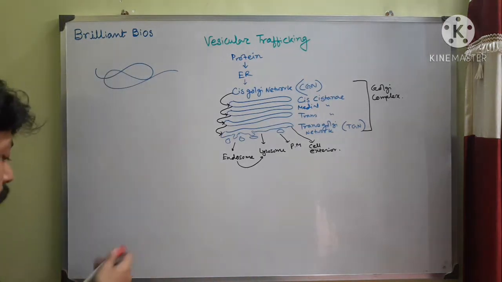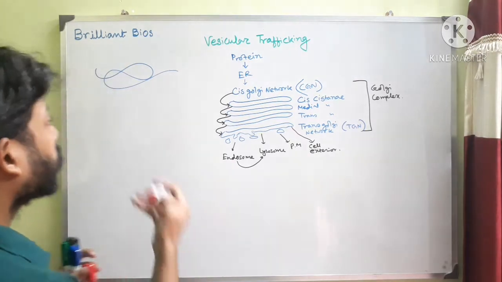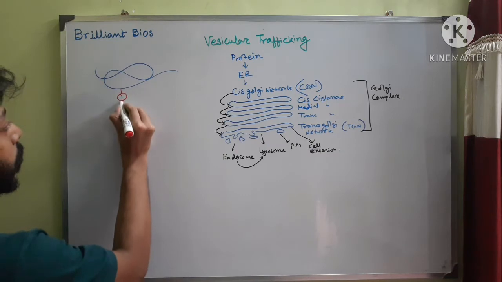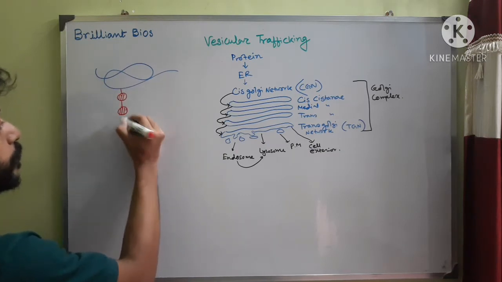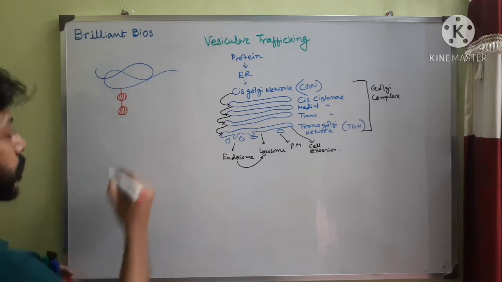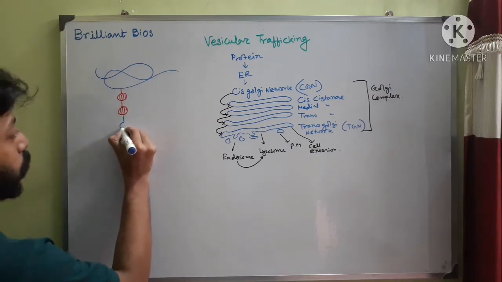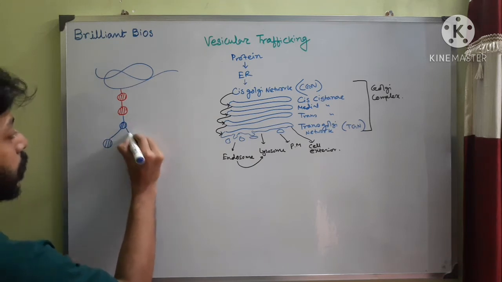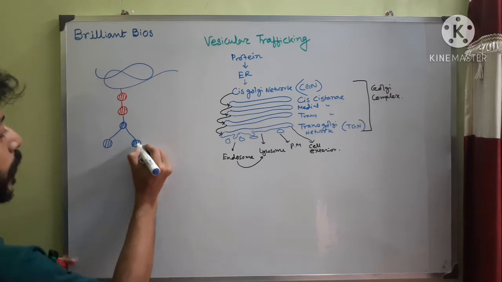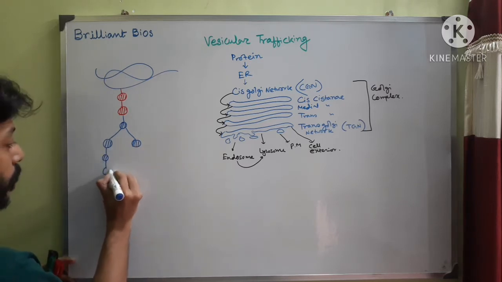So I have mentioned there that the oligosaccharide is made up of two N-acetyl glucosamine. Let's assume this is N-acetyl glucosamine. Then mannose residues are present, in number 9, sorry.